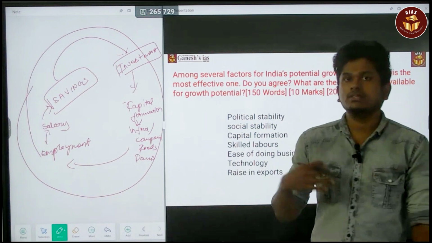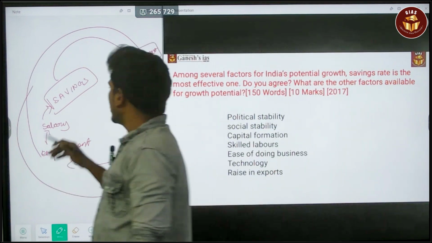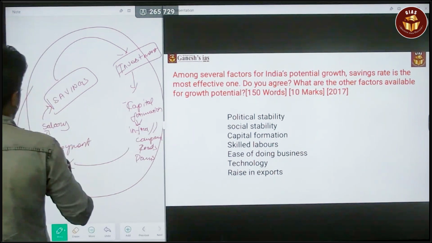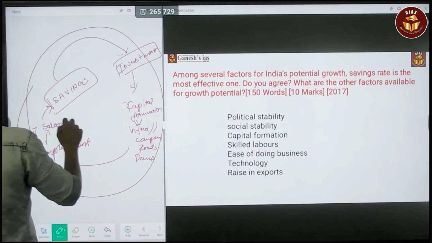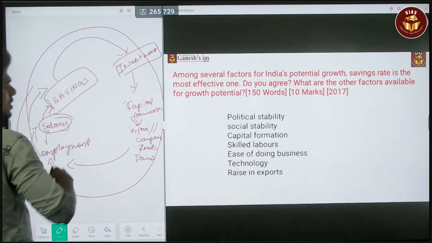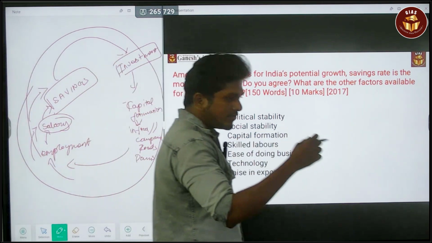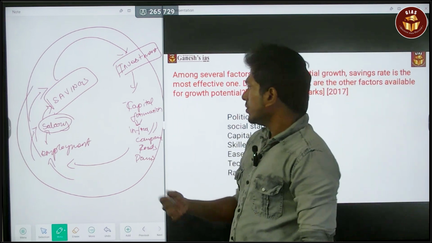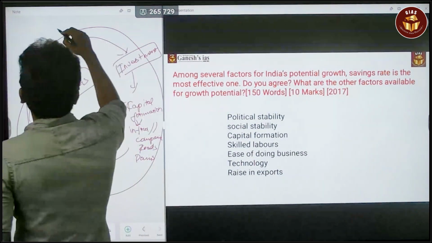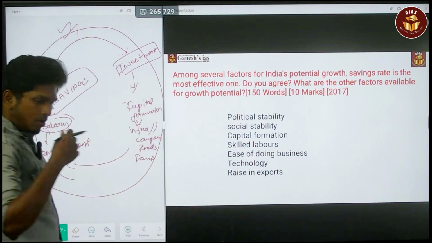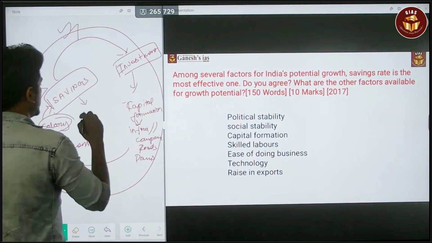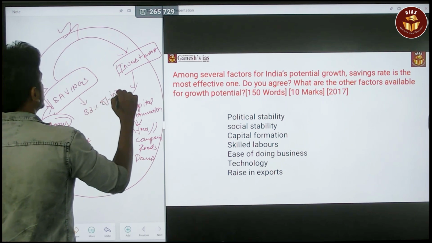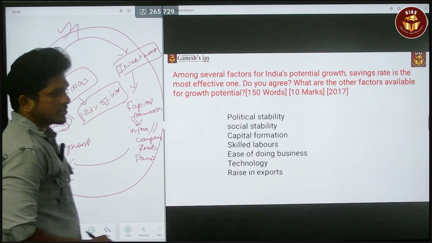By the way, India is growing, the economy is growing. Investment ends up as capital, that creates employment opportunities, that creates a salary for a person, that leads to savings. So there is a certain cyclical growth happening. Savings is the most effective one. Obviously, when it comes to the data, 33% of investment is coming only from the savings.